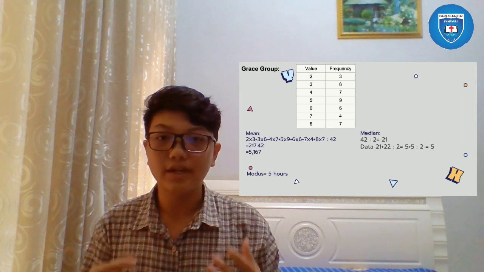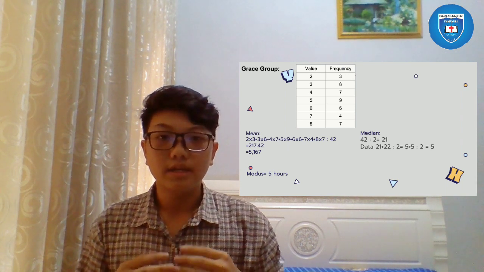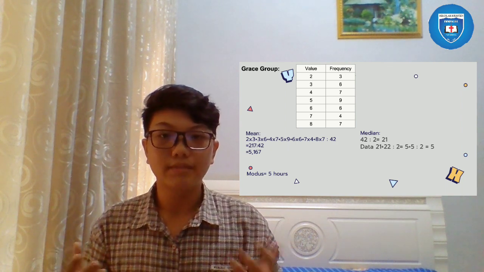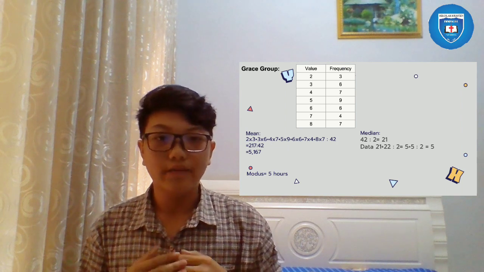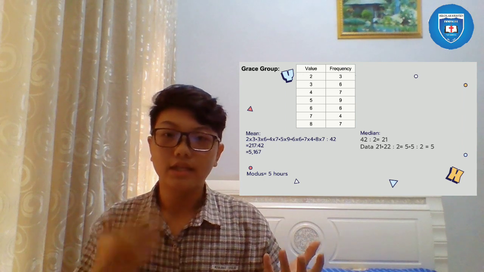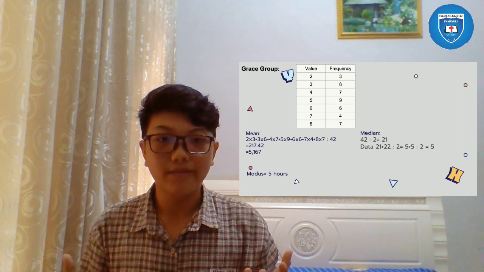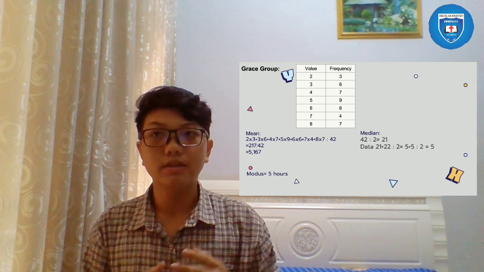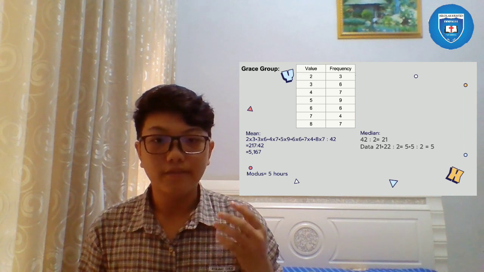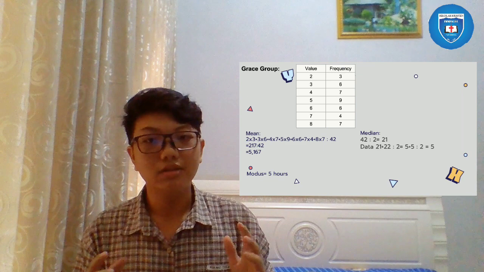Next, the median. To find it, we have to add all of the frequency, which is 42, and because the frequency is an even number, we divide by 2, which equals 21. The median of this data comes from data 21 and data 22, which are in the middle of the data. So we have to search for the value first. Data 21 is 5, and data 22 is also 5. So the median is 5 plus 5 divided by 2, which equals 5. Next, the last one is to find the mode. We can find the mode by looking at the highest frequency, which is value 5, the most time they have played the game.